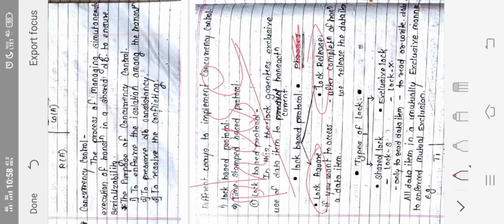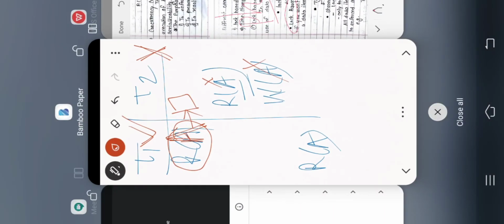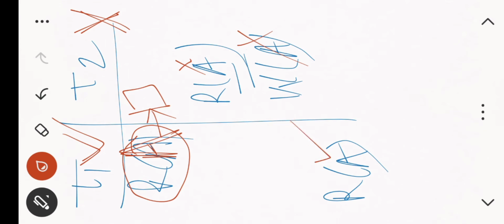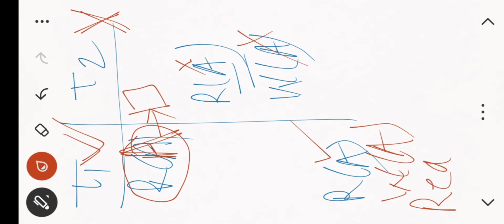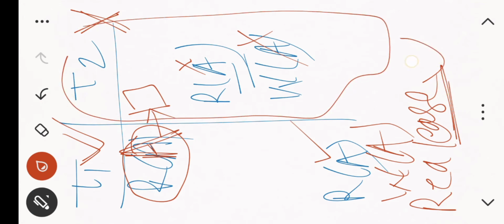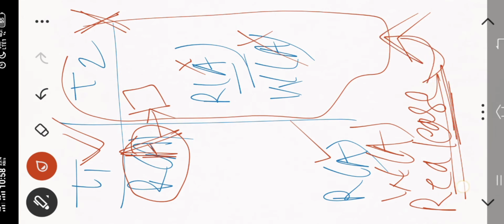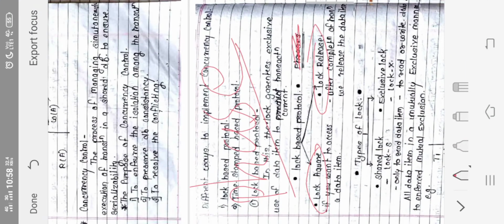And what do you mean by lock release? Once I finish my transaction, I will release that data item. Now I will read here, I will write that particular data item, and then I am going to release the lock. And once I release the lock, now this particular transaction T2 can use it. Once I release this particular lock, the other transaction T2 can use that data item. Okay, that is the meaning of lock release.